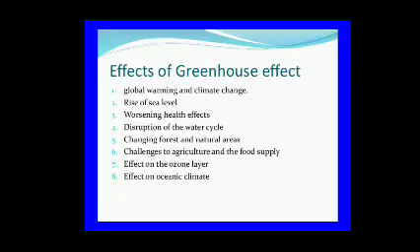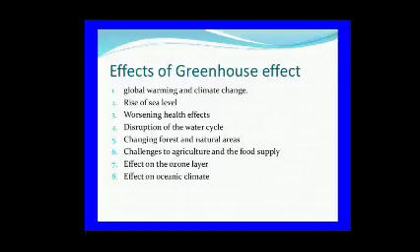Effects of the greenhouse effect. Melting of the polar regions increases sea levels, and some land is submerged in water. Second, it causes climate changes and affects the ecosystem.